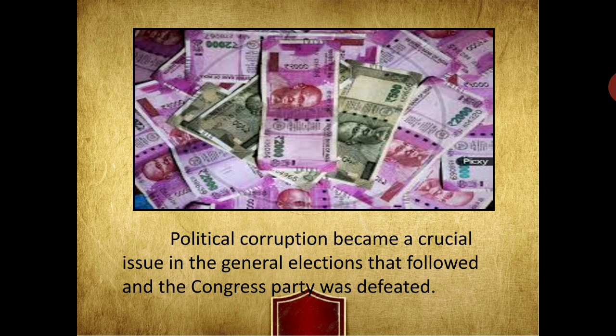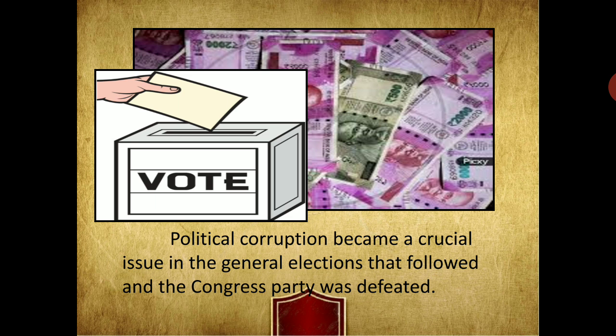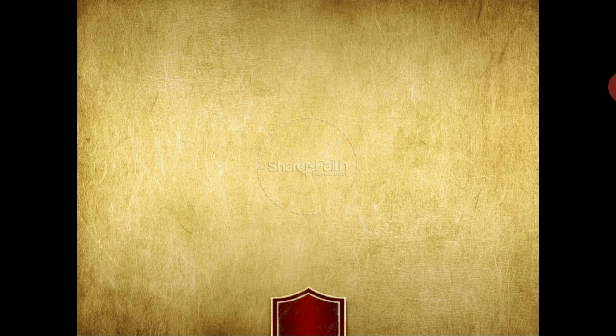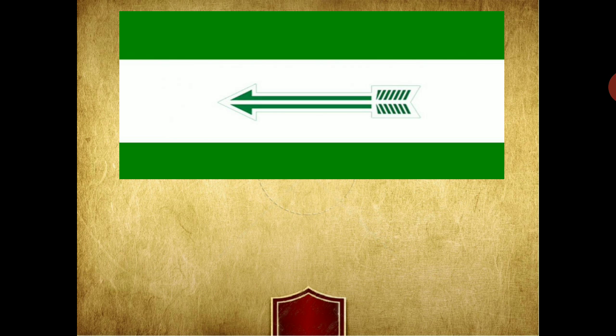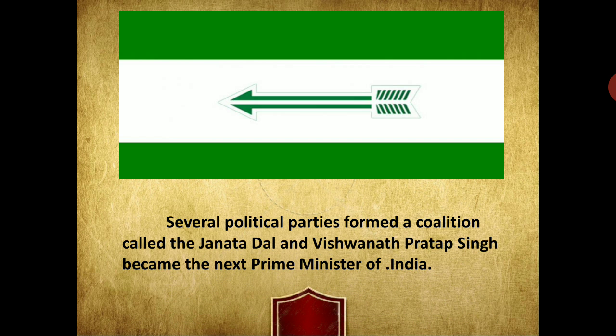So we understand how things were changing. Several political parties formed a coalition called the Janata Dal, and Vishwanath Pratap Singh became the next Prime Minister of India.